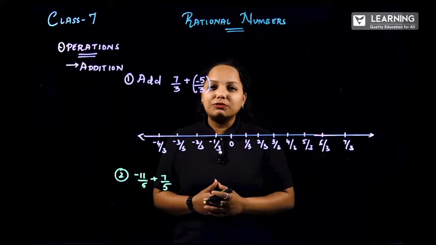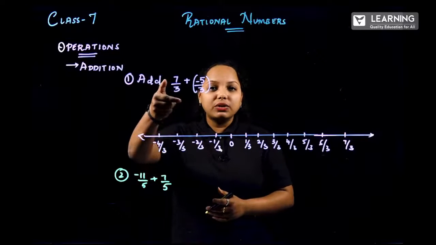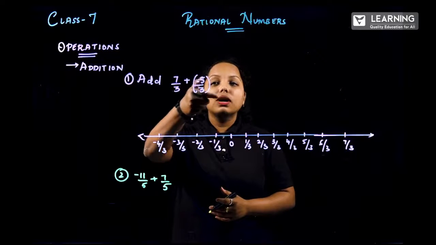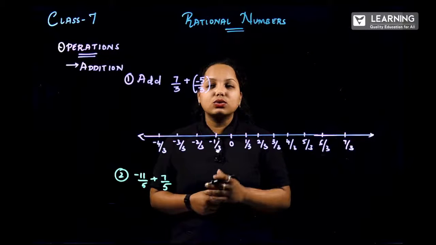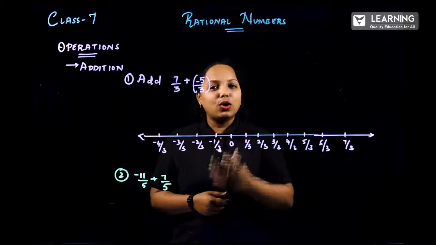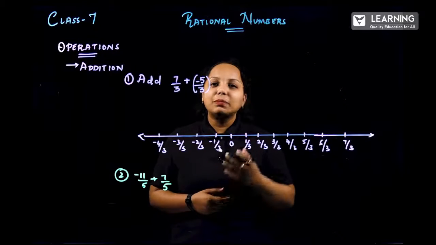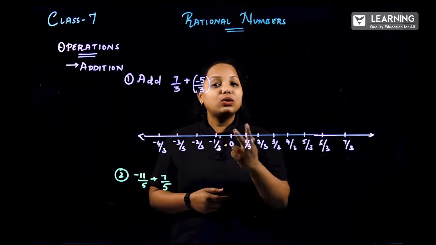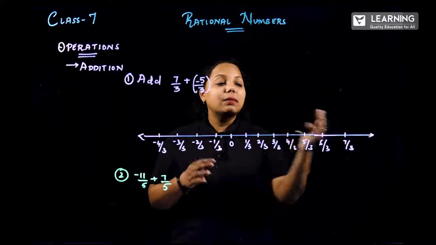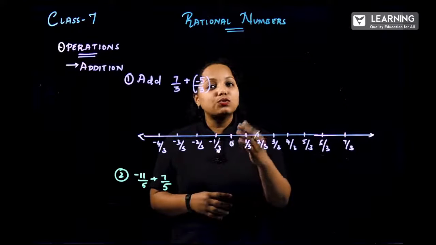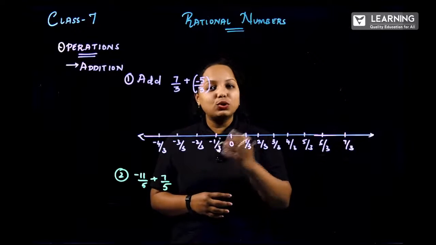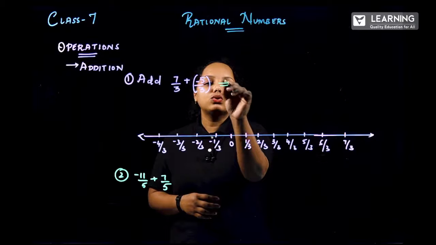Now how shall we solve the first problem? It is 7 by 3 plus of minus 5 by 3. First you have to remove the bracket. Now the bracket is nothing but the into operation. This we have learnt in primary grades, right? You can do it by two methods: one is with the help of the number line, or direct solving. We shall do the first problem by both methods.